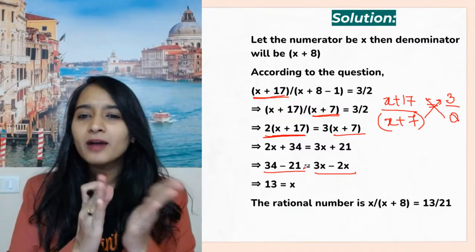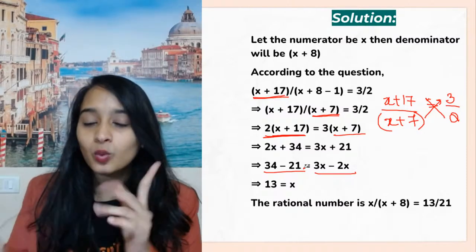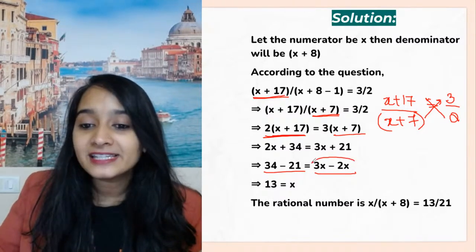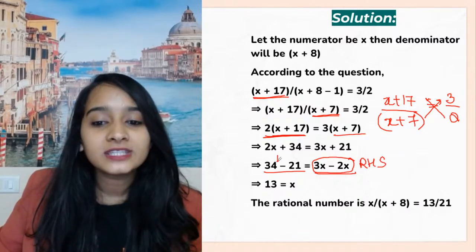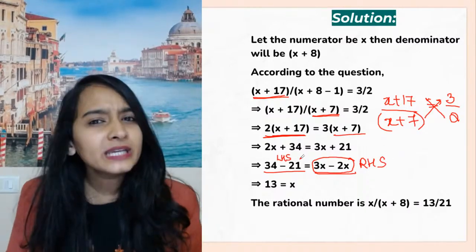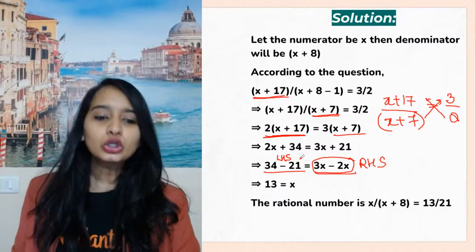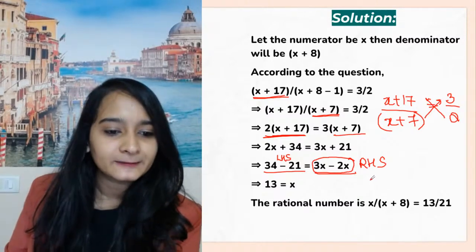So, bacha, please carefully concentrate here. What is happening here? I have written my variables on my right hand side and constants on my left hand side. Do you think I've done a mistake here? What do you think? Do you think I've done a mistake?